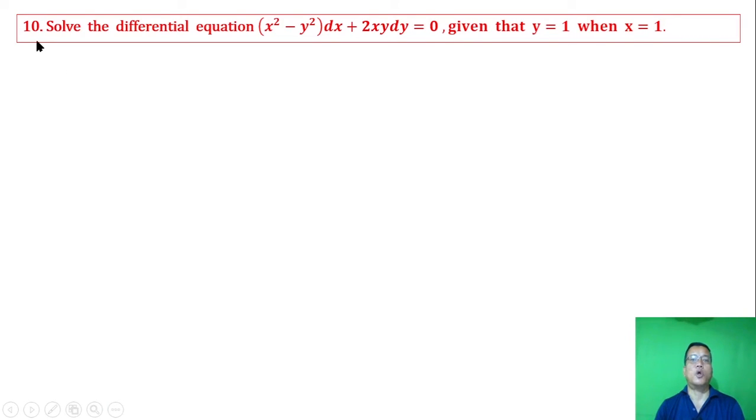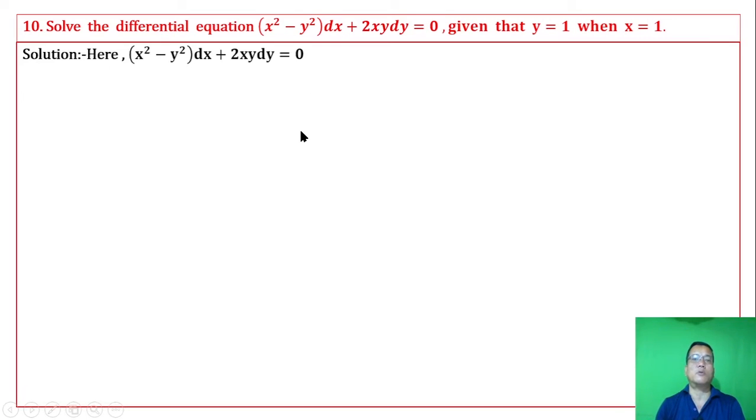Question number 10. Solve the differential equation, given that y equal to 1 when x equal to 1. Here the general solution has a constant of integration, and we find its exact value to get the particular solution.